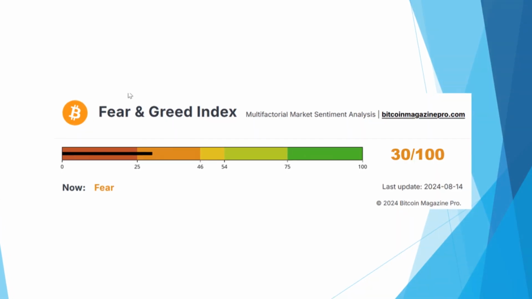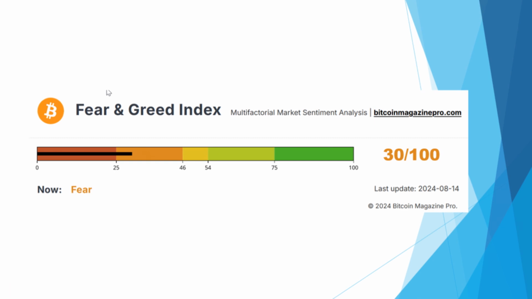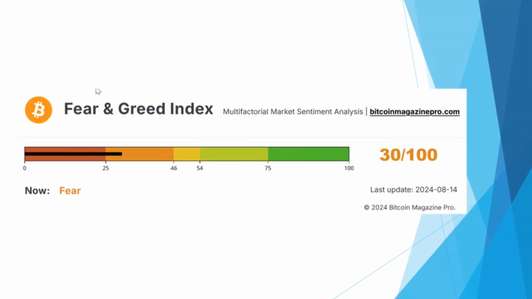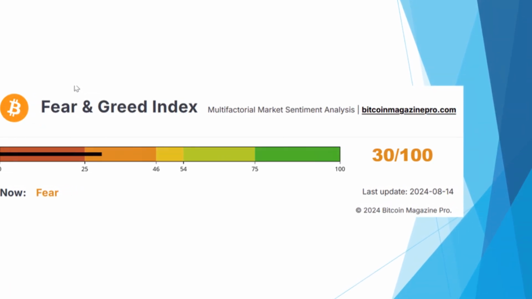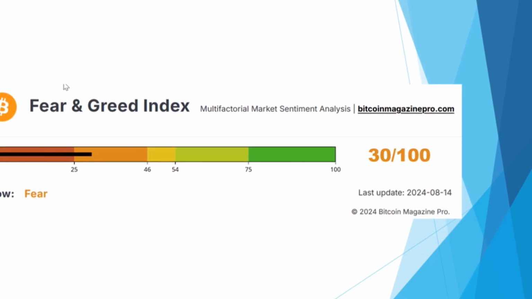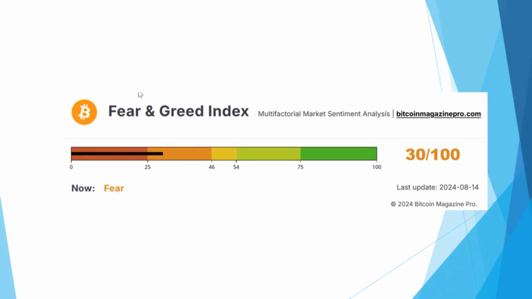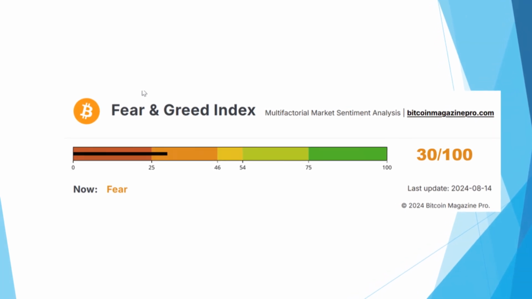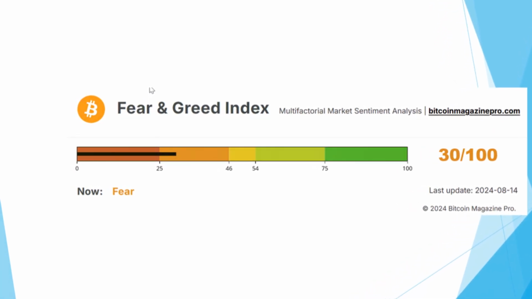The Fear and Greed Index is made up of 4 bands. So 0 to 25 extreme fear, 25 to 50 fear, 50 to 75 greed, and 75 to 100 extreme greed. As you can see, buying in extreme fear and selling in extreme greed is a strategy that works in the long term. It tells you that it is better to buy when the market falls and there is fear, and sell when the market rises and is in extreme greed.